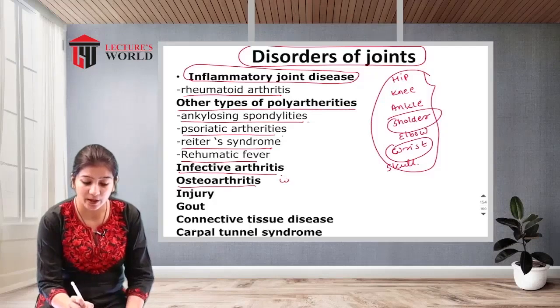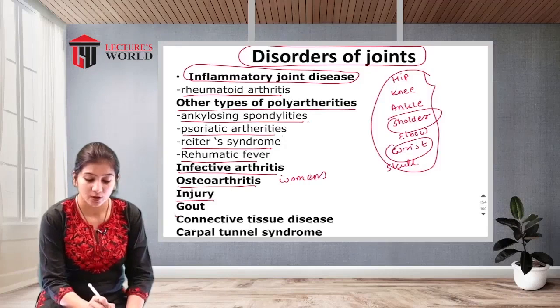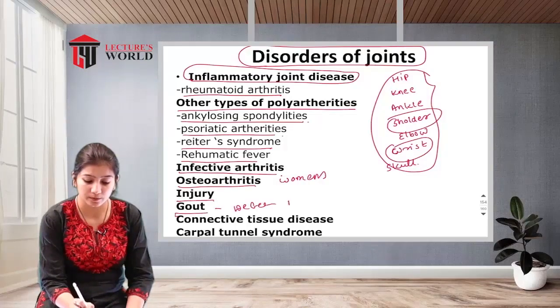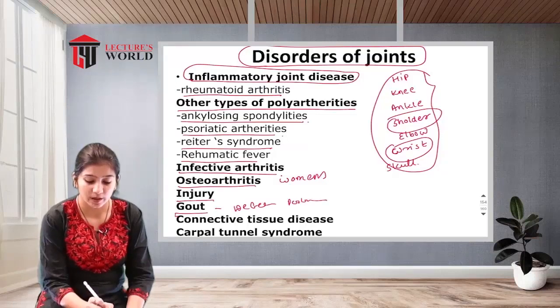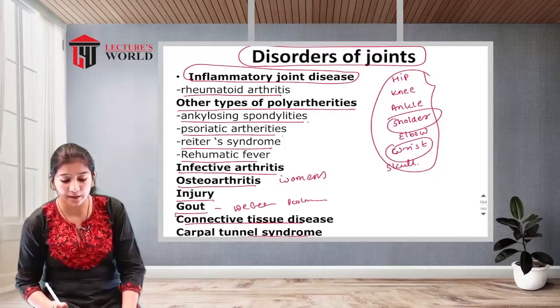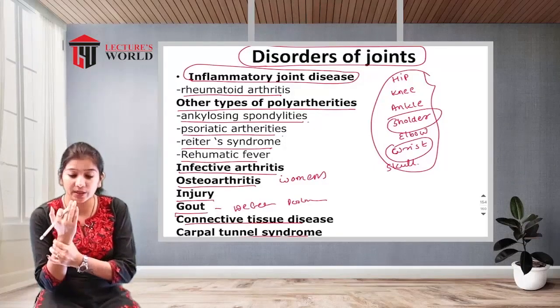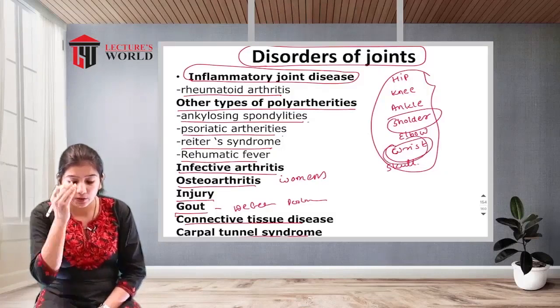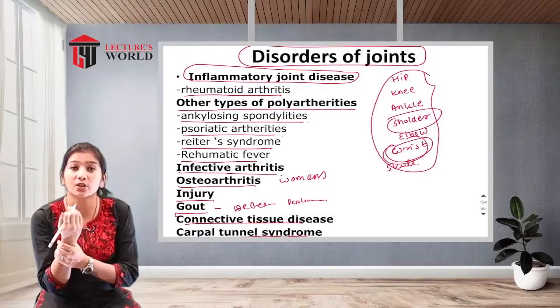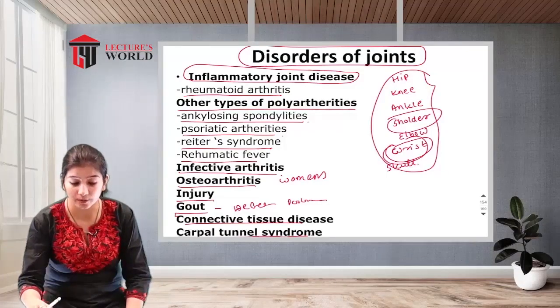Osteoarthritis is especially found in women. Then injury, and gout, which is a defective posture. Then connective tissue disease and carpal tunnel syndrome. Carpal means the carpals are situated at the wrist joint, so there is dysfunction of the carpal muscles; that is known as carpal tunnel syndrome.